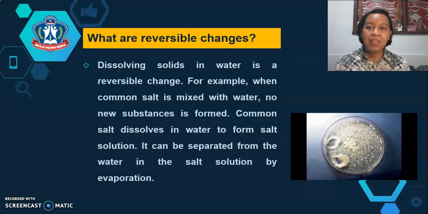Another example, dissolving solids in water is a reversible change. For example, when common salt is mixed with water, no new substance is formed. Common salt dissolves in water to form salt solution. It can be separated from the water in the salt solution by evaporation.